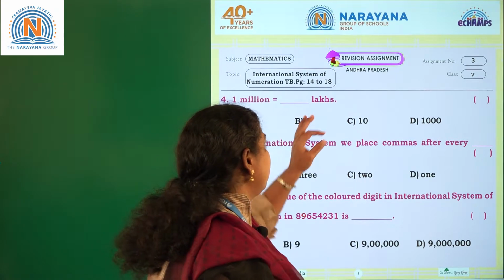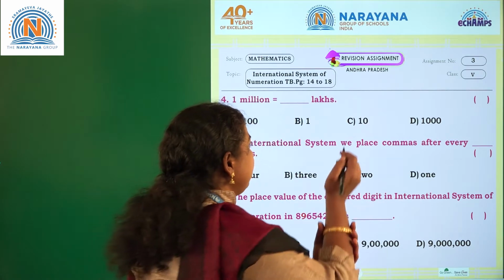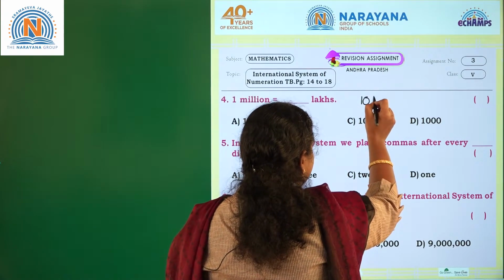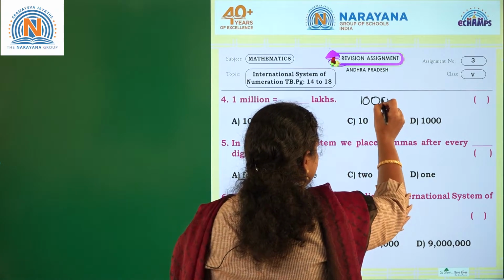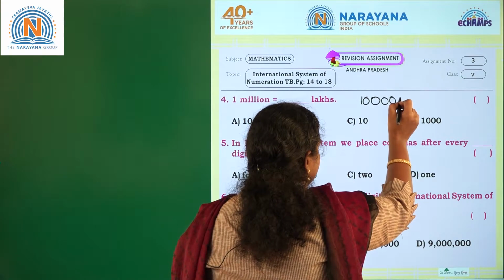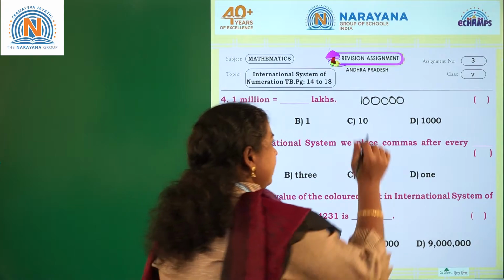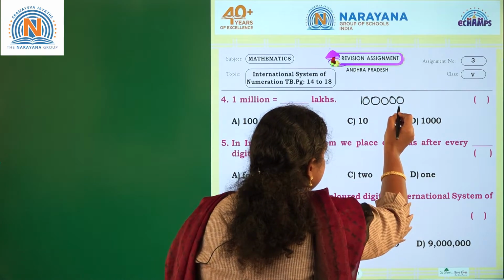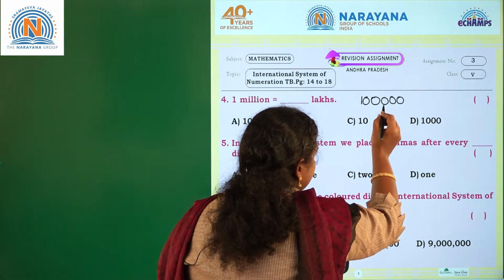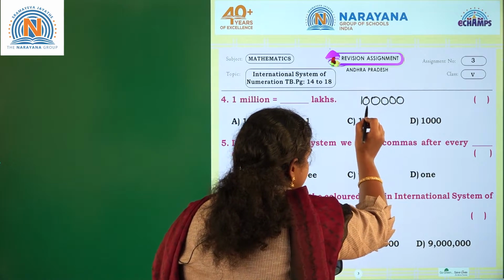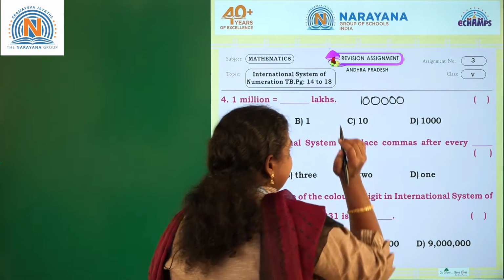1 million is equal to dash lakhs. How will you write 1 million at first? Let us write 1 million. Whether I have written correctly or not, let's check now. Ones, tens, hundreds, thousands, 10,000s, and this is 100,000s.